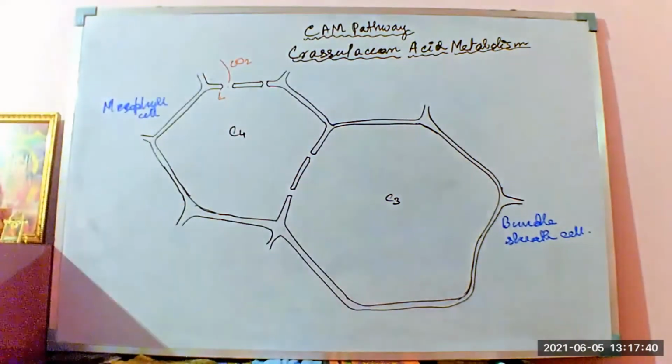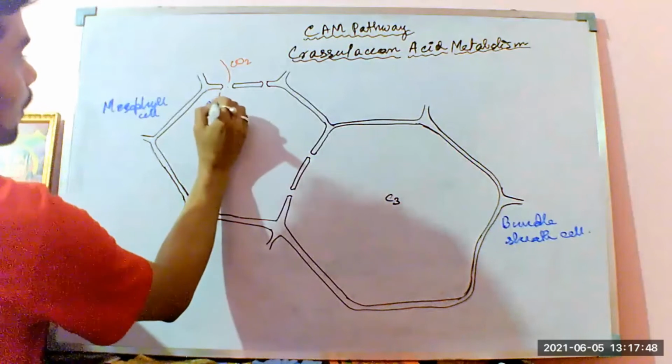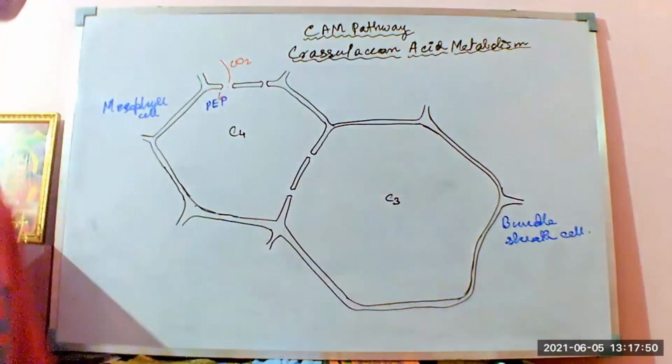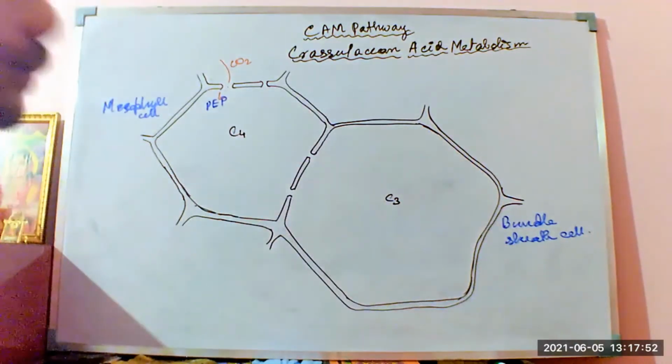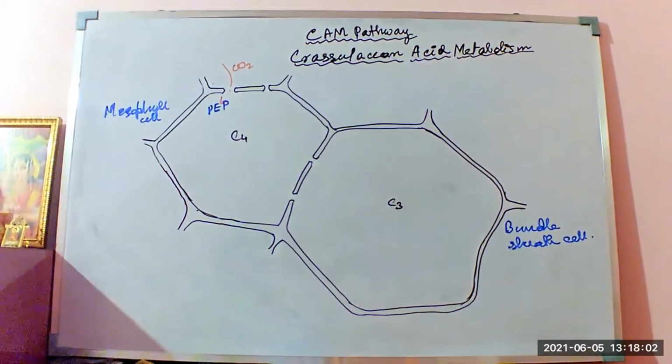The CO2 that is coming is first fixed by a stable acceptor called phosphoenolpyruvate. This is the first stable acceptor, PEP, of the CO2 that is coming from the atmospheric air, as well as from the glycolysis and Krebs cycle metabolism that happens in other cells of the plant body.